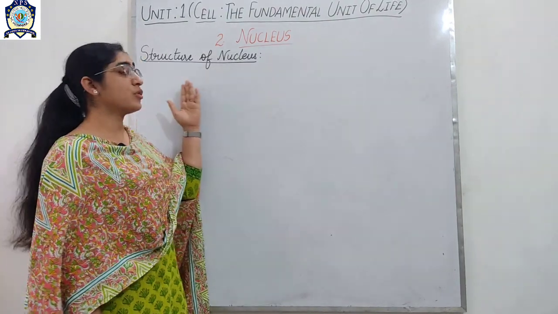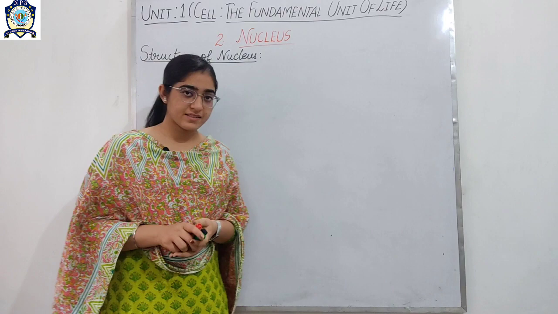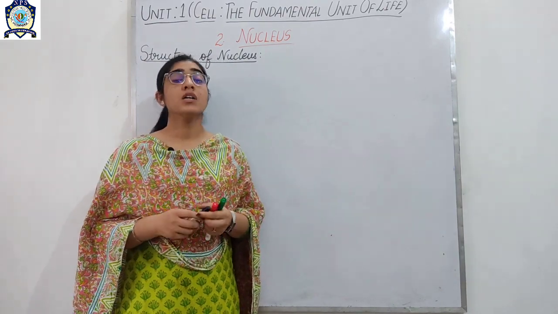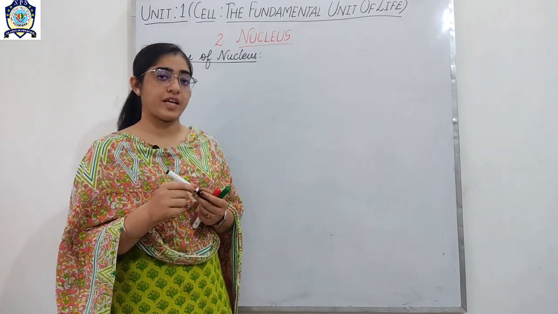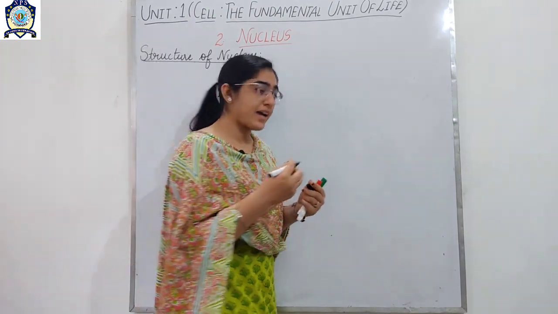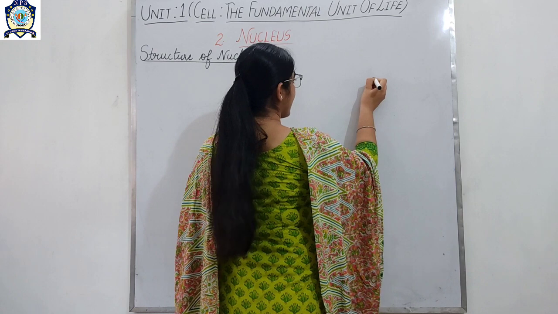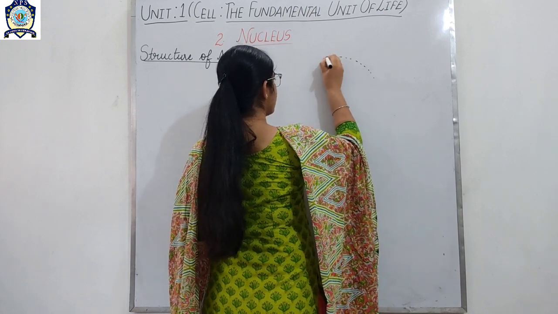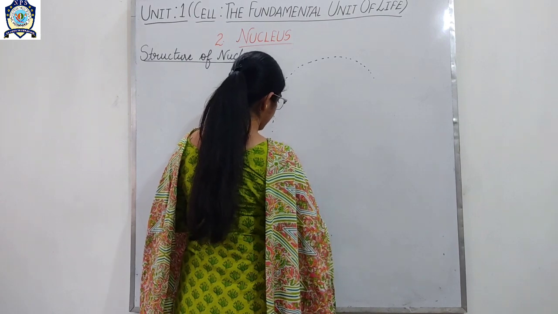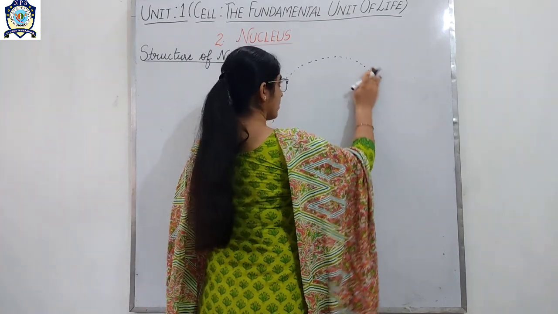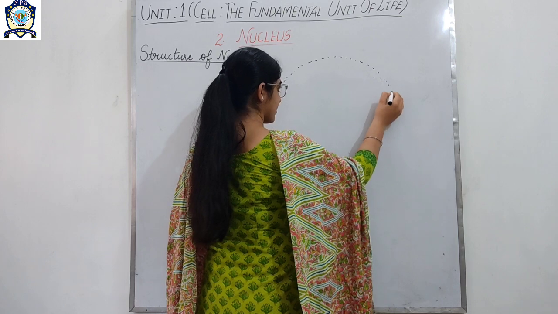Now let us start with the structure of the nucleus. As I told you, the nucleus is oval or spherical in shape. Now let's draw the diagram. As I am saying, it is spherical or oval in shape.